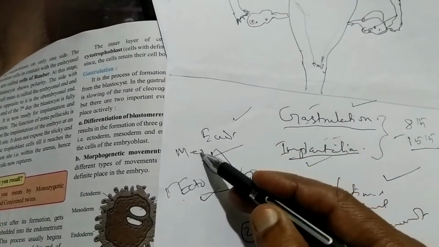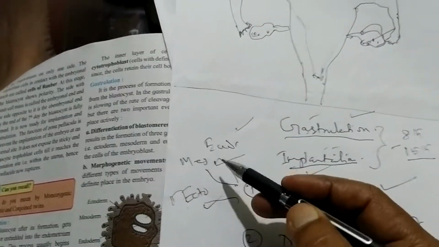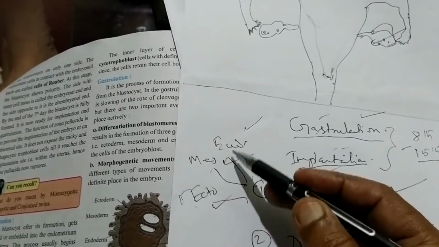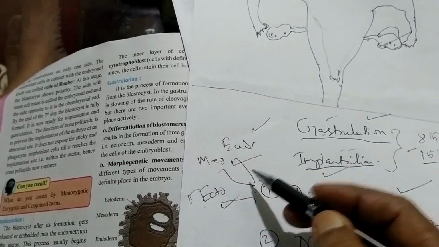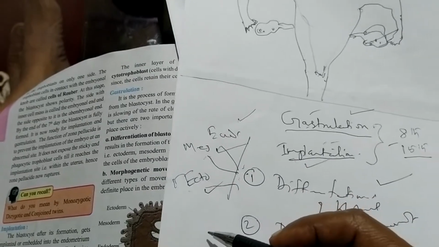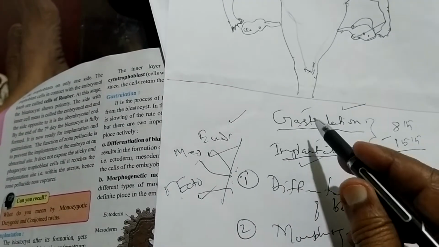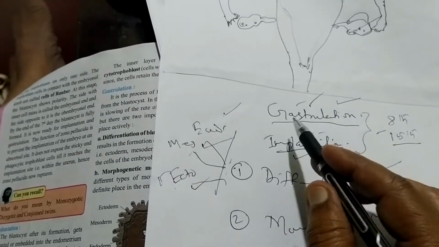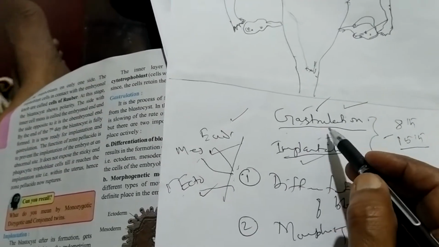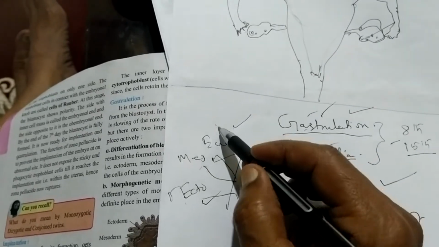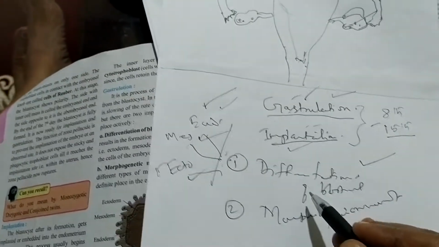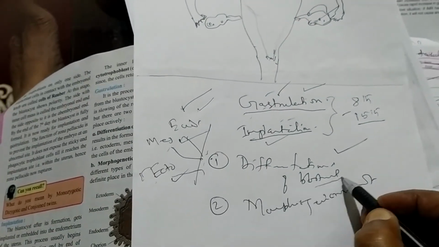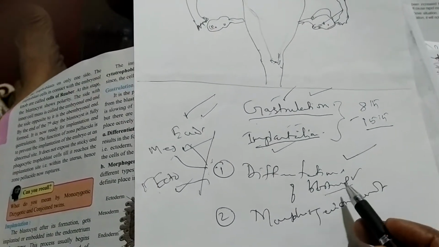From each of these derms, different organs and different systems develop in the body, and these are seen very clearly in the embryo only. That's why, during this period of gastrulation, the formation of three layers takes place, and this results in what we call the differentiation of the blastomeres. Here blastomeres means the cells of the embryo.